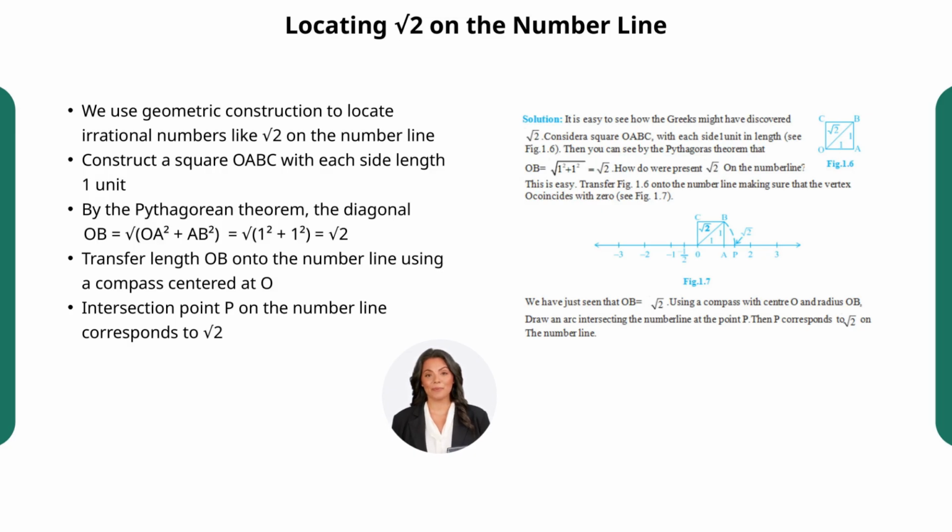When you swing the compass, the arc it creates will intersect the number line at a point we call P. This point P beautifully represents square root of 2 on the number line. It's not just a number in theory, but a tangible point you can locate geometrically. Isn't it fascinating how geometry helps us visualize such tricky numbers? Try picturing this. The diagonal stretches further than 1 unit but less than 2 units, giving us a precise spot for the square root of 2.